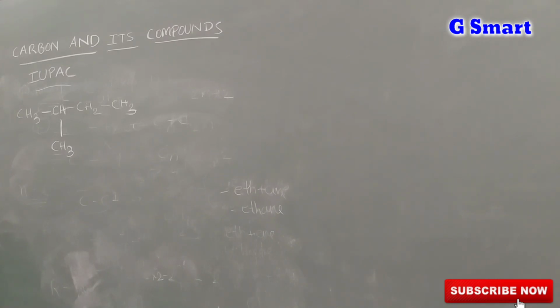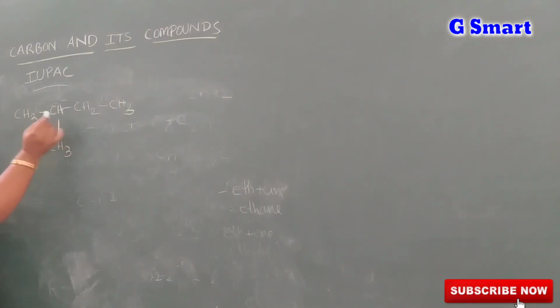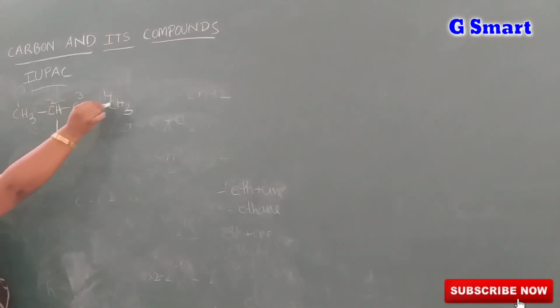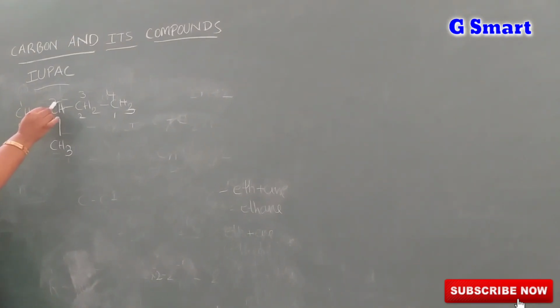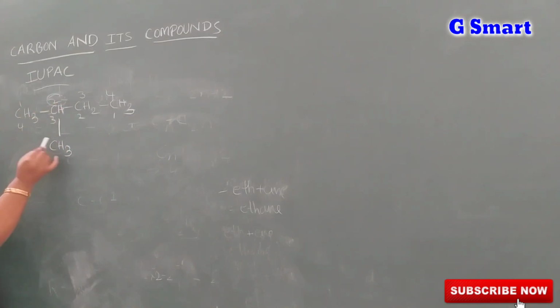First, we have to see on which carbon the functional group is present. If you count left to right, 1, 2, 3, 4. If you count from right to left, 1, 2, 3, 4. When you count left to right, what is the number of the carbon which has the functional group? 2. From right to left, it is 3. Which is the lowest value we have to take? In 2 and 3, what is the least value? 2. Which group is added? Methyl group is added.